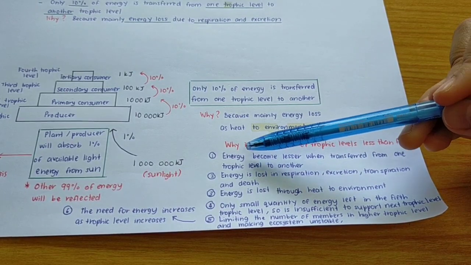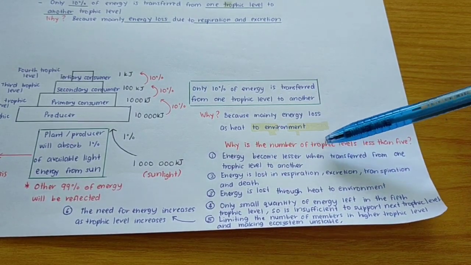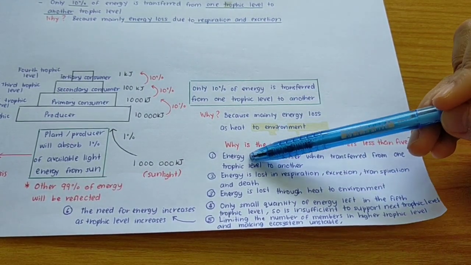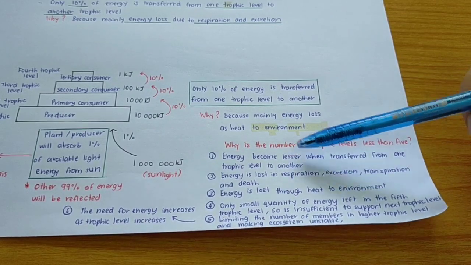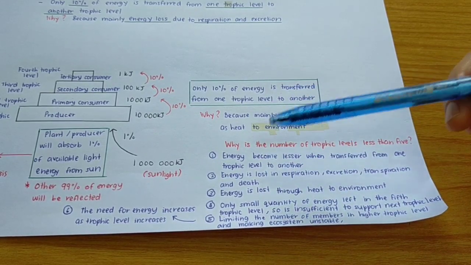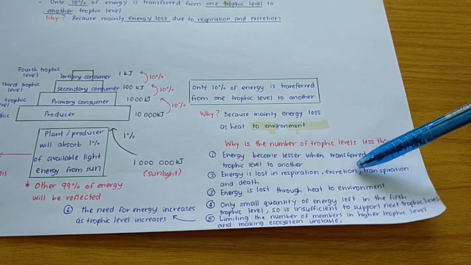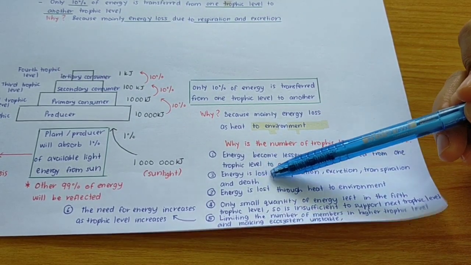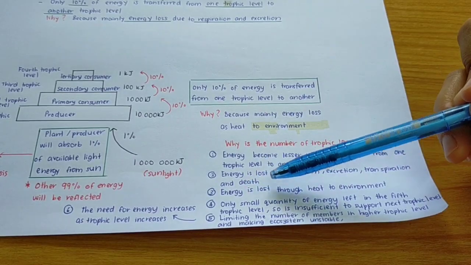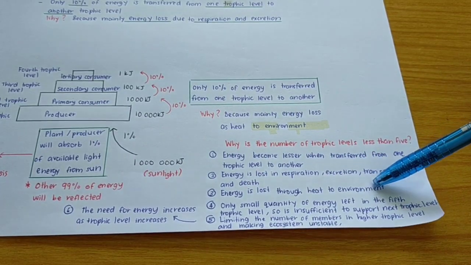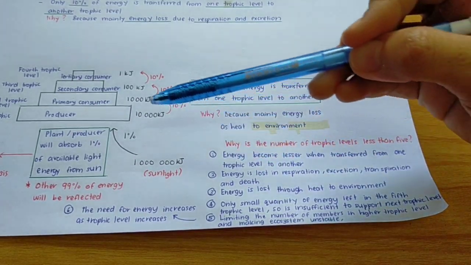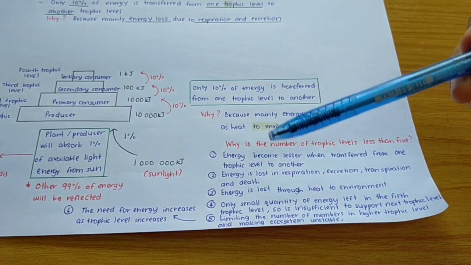Energy becomes lesser when transferred from one trophic level to another. So, why does energy become lesser? Because energy is lost in respiration, excretion, transpiration, and death. And also, energy is lost through heat to the environment.